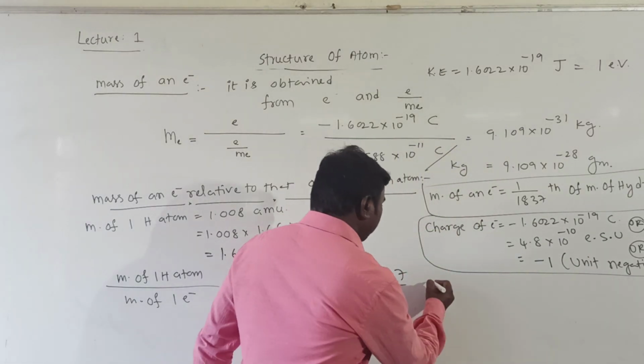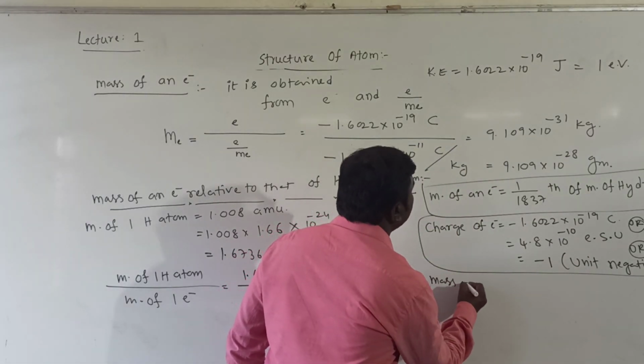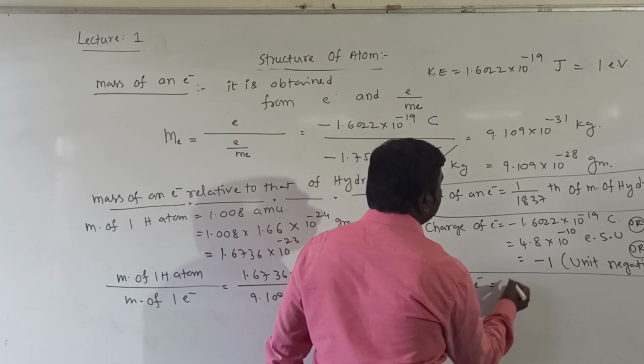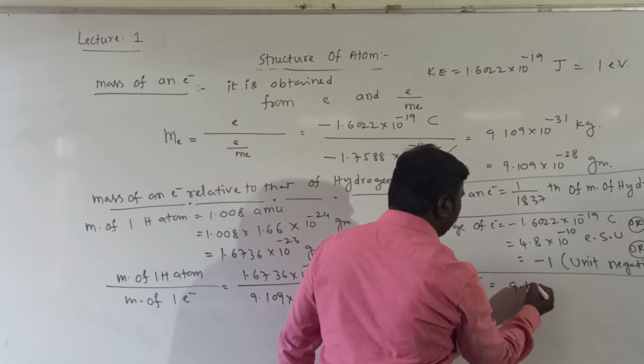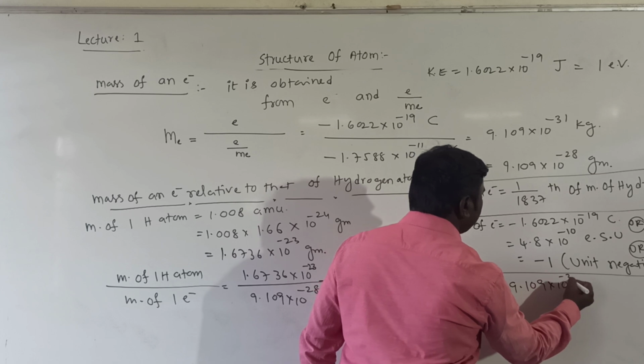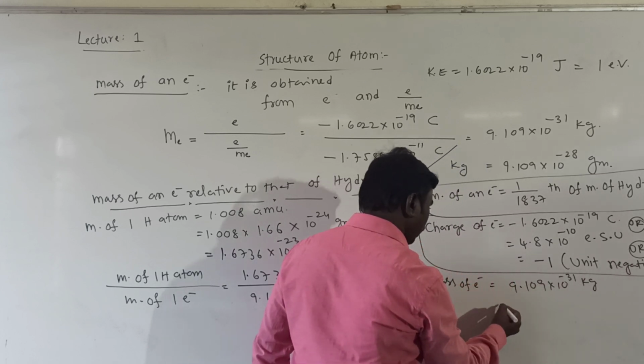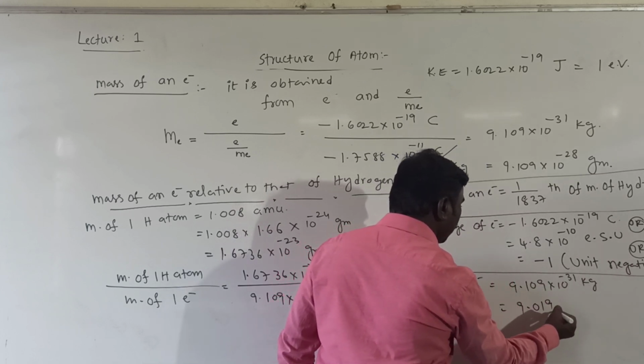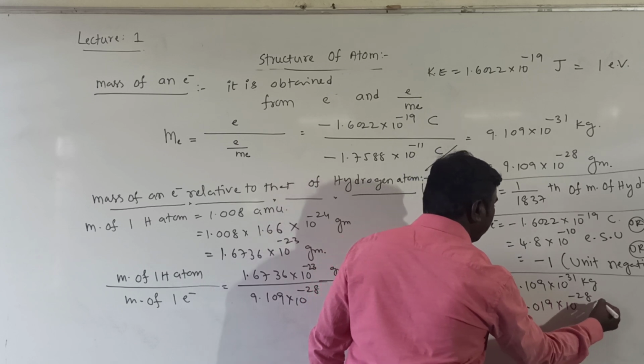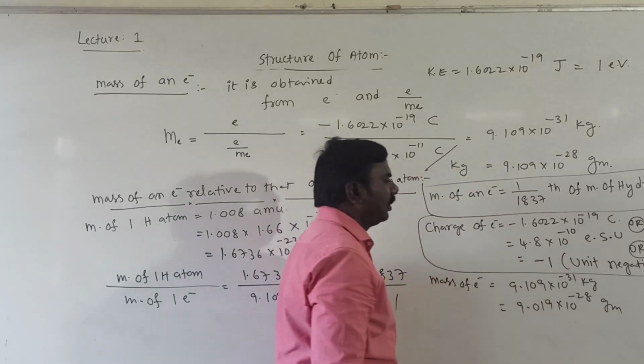Next, mass of electron, already given, is 9.109 x 10^-31 kgs or 9.109 x 10^-28 grams.